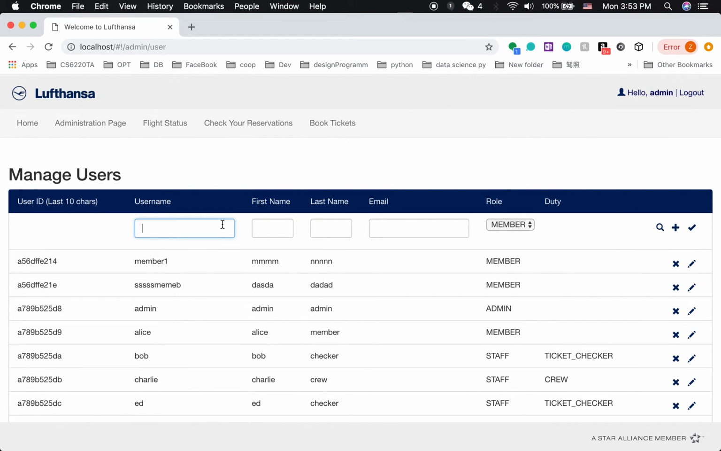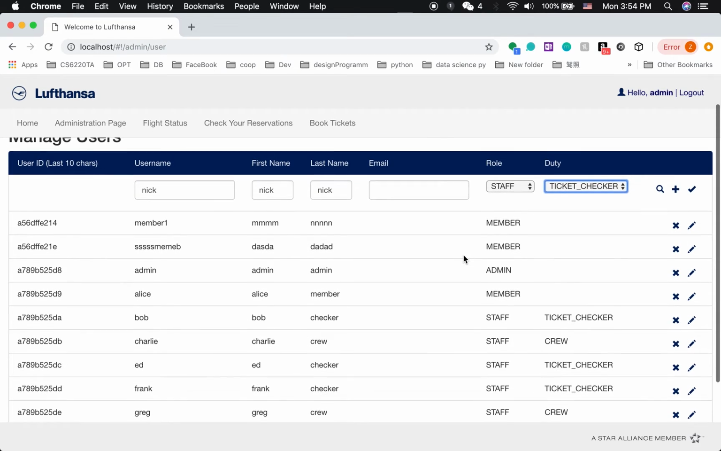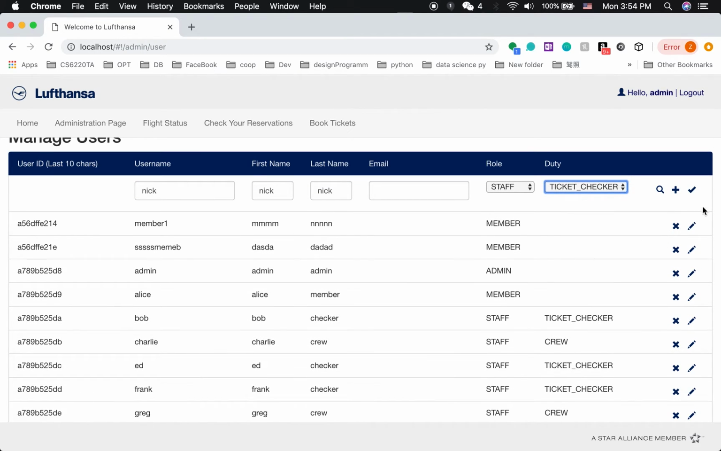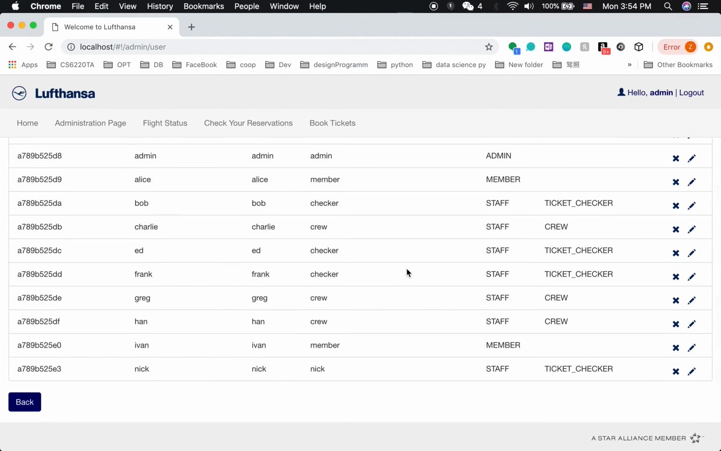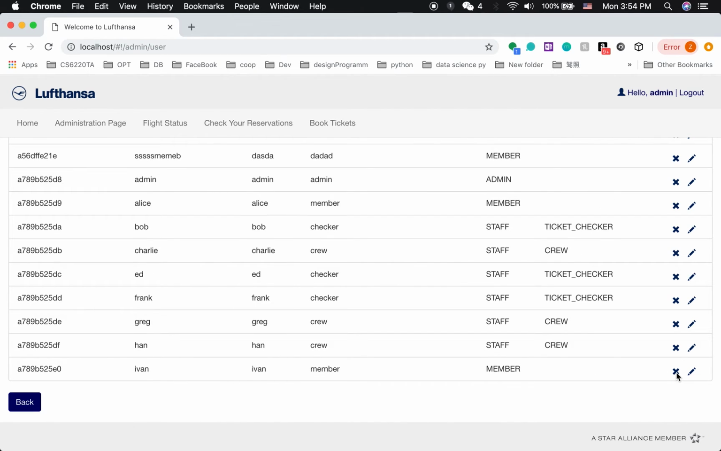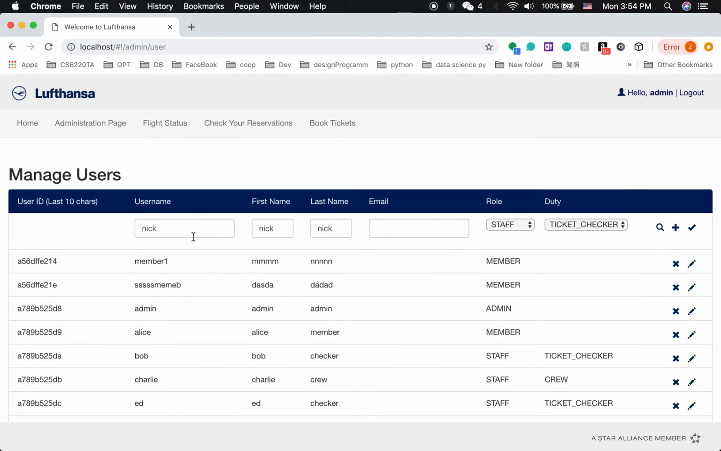Create a new user. Let's do Nick. As a staff admin, staff can be ticket checker or crew representative. Let's do ticket checker. So you can see Nick is now here, but after we click plus, Nick will be here. And if we don't want any user, we can remove it. Yes. Okay. We can also search for Bob.